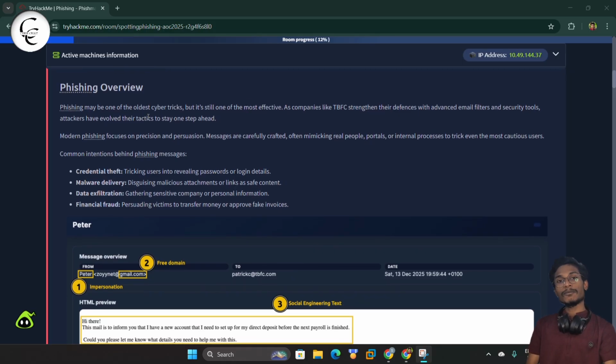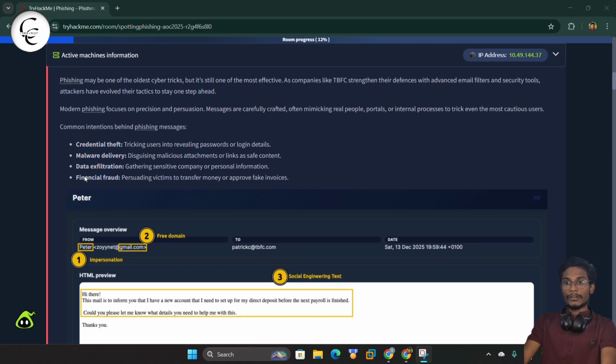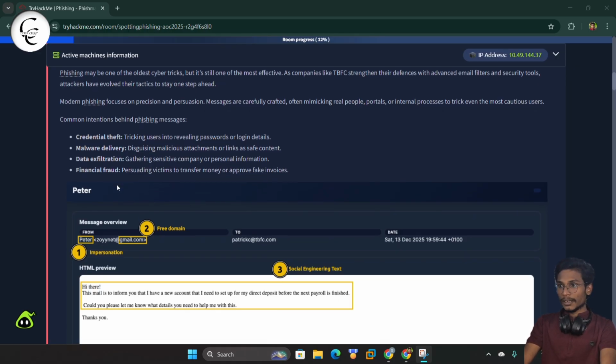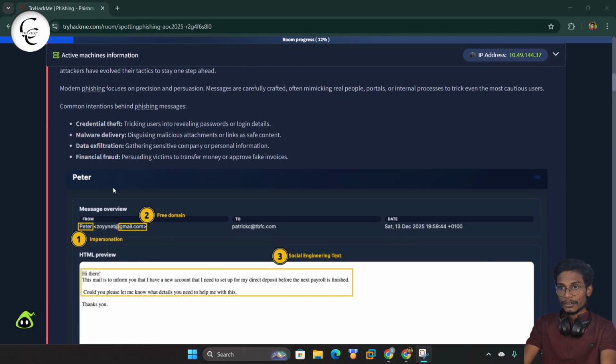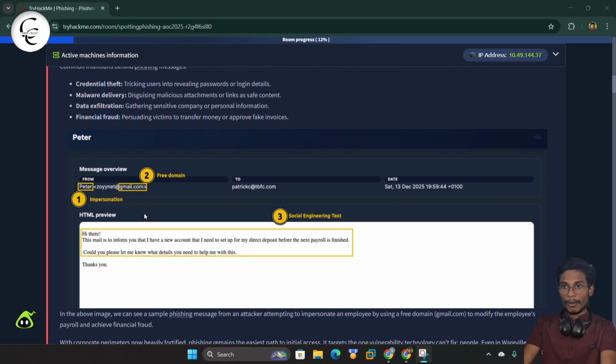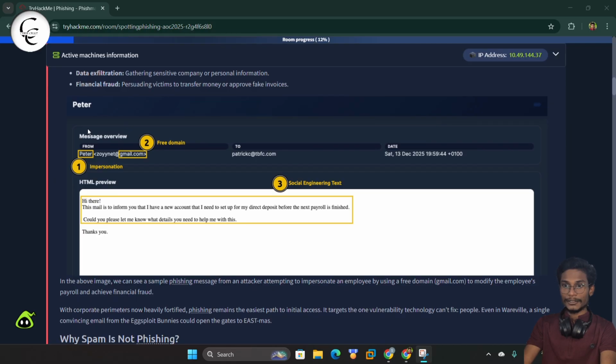So phishing is the most common or the oldest form of cyber attack. We basically use this by sending malicious emails to steal credentials or to deliver any malware or for data exfiltration or financial fraud. So we basically use the phishing message to gain all this access. So here we have some screenshots, like here we can check this message from Peter, and here you can see we have @Gmail, and here we have the social engineering text. So you can check out this.